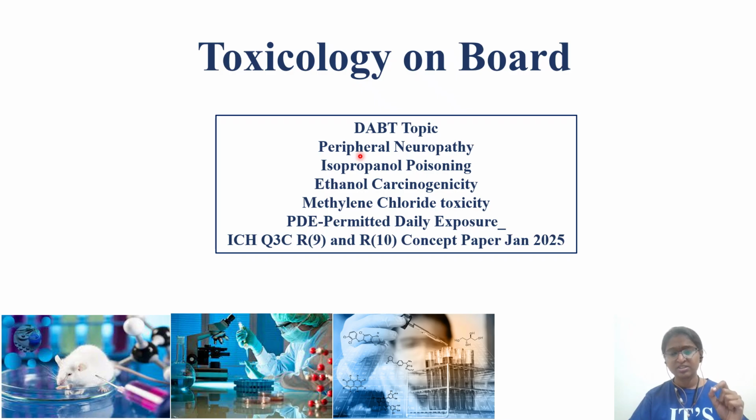Peripheral neuropathy, CNS toxicity. Workers who are working with hazardous solvents have this syndrome, called CNS neuropathy, that we'll discuss. Then we'll discuss isopropanol poisoning with respect to alcohols, whether it is ethanol, methanol, or isopropyl alcohol, which is the rubbing alcohol. You will frequently get questions in the exam. At my time, a kerosene related question they asked.